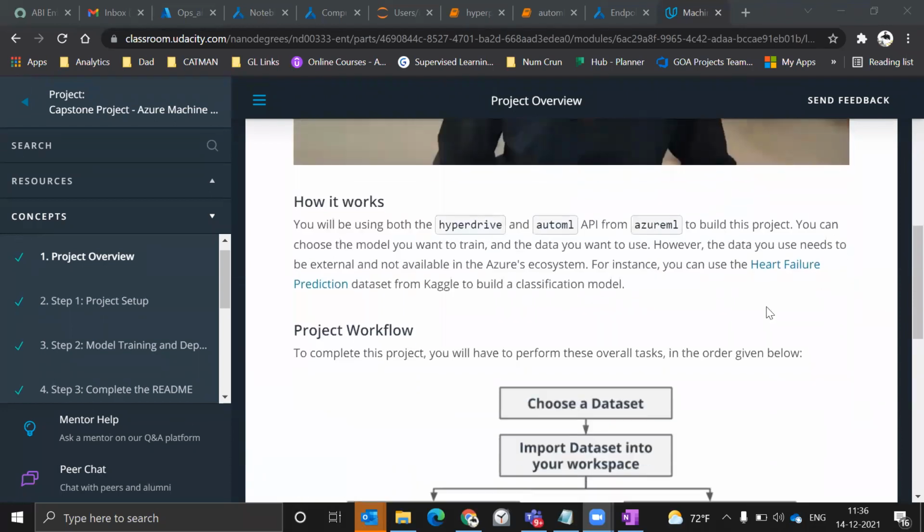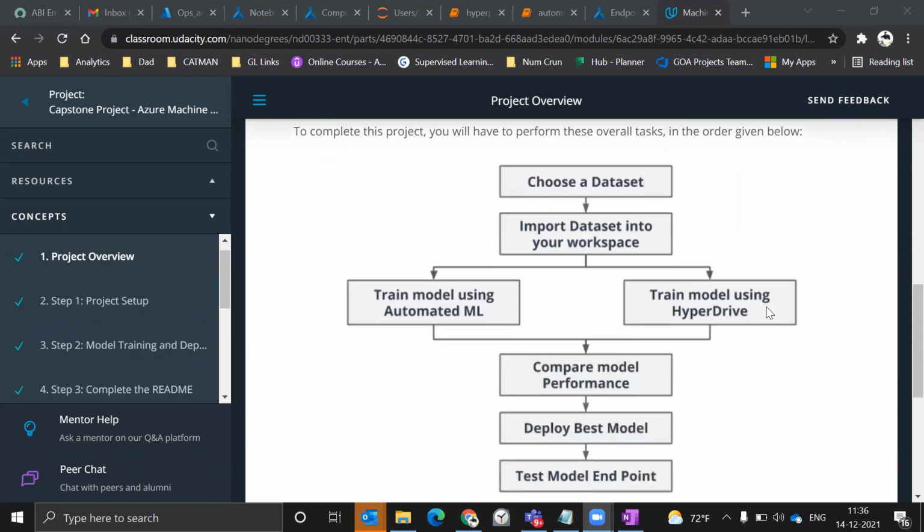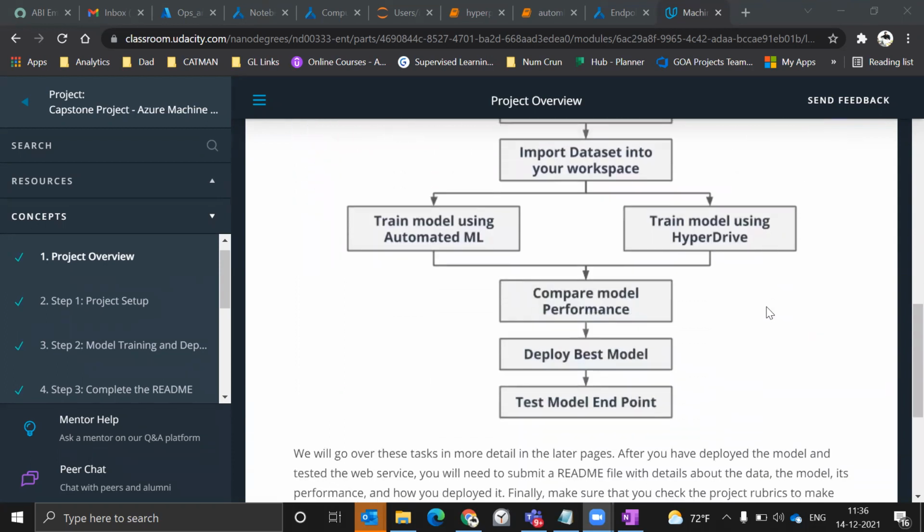Today I'm going to discuss the machine learning capstone project in the Machine Learning Azure Engineer program. In the final project, the expectation is to work on an individual data set from scratch, leveraging the HyperDrive and AutoML features available in Azure ML to build the best model, compare the performance of the models, deploy the best model, and do a quick test check of the endpoint with the data sent to it.